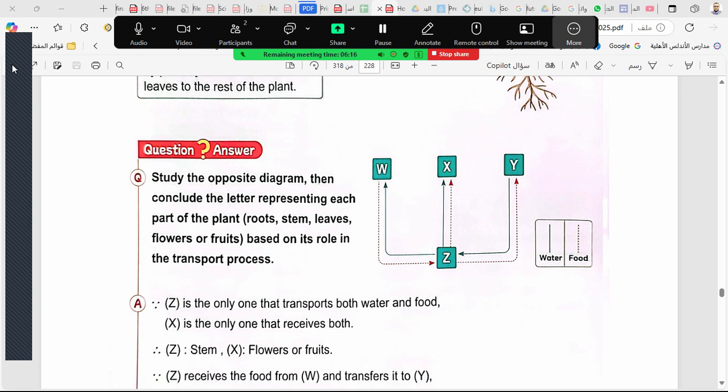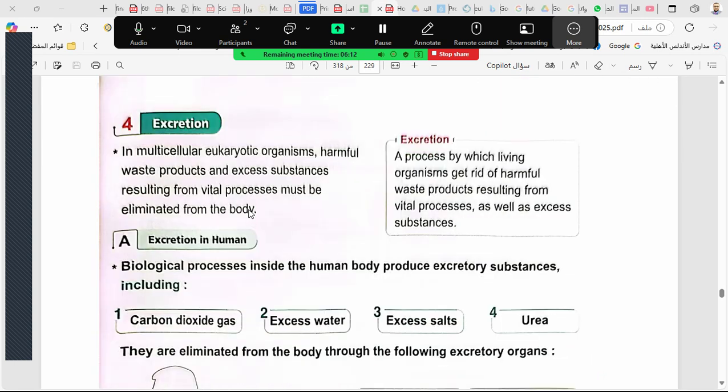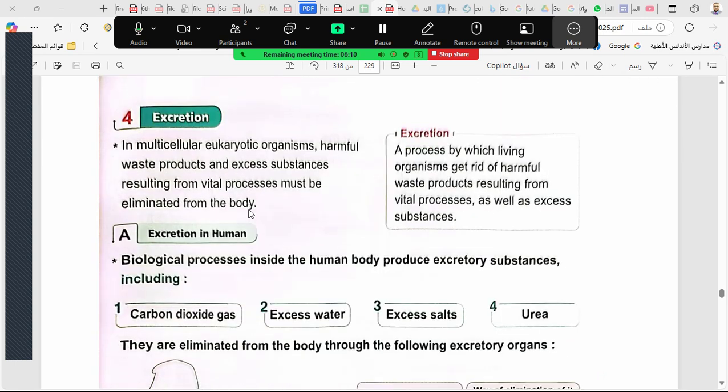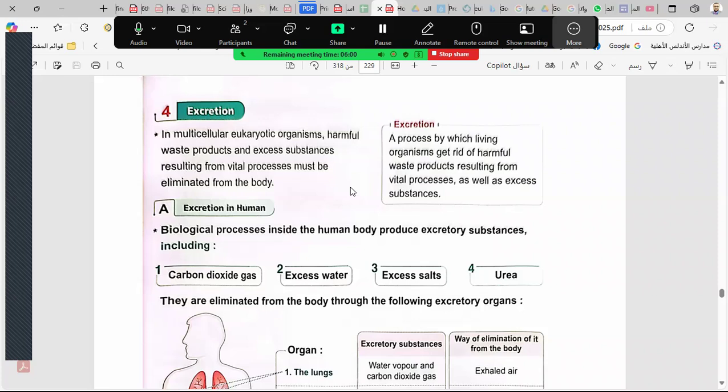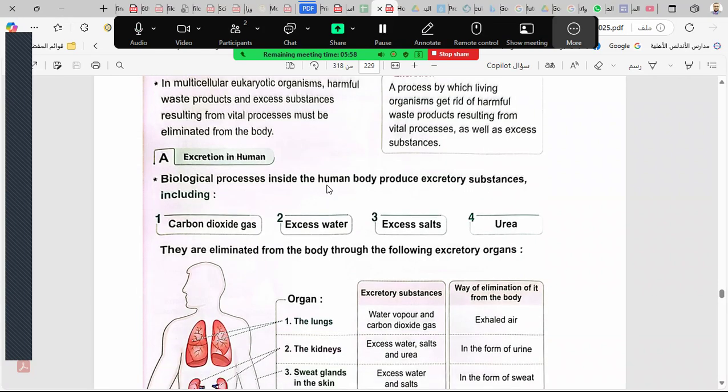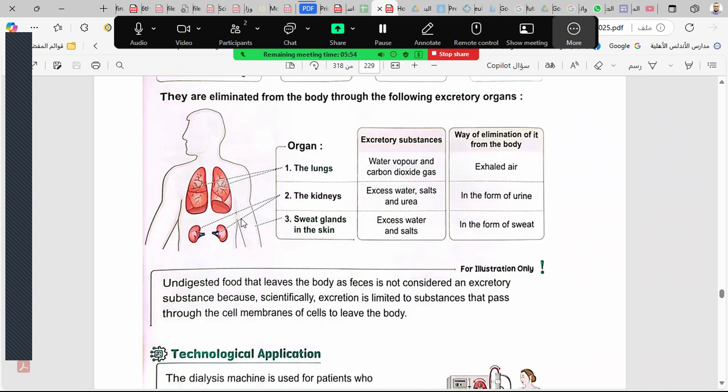Okay, let's go to excretion. We have studied excretion in grade 6. You remember the excretory system, the urinary system, the skin, and the respiratory system. There are 3 systems that help in excretion. The lungs help in getting rid of carbon dioxide,